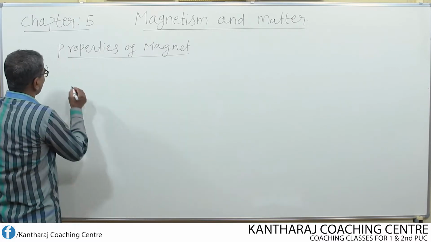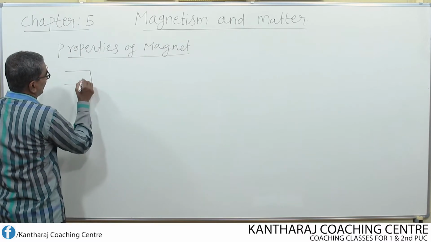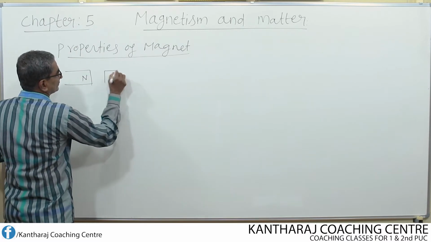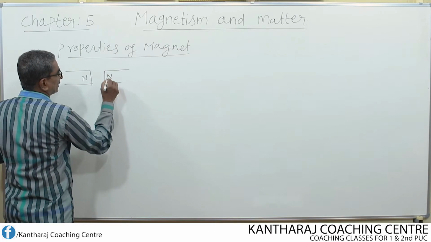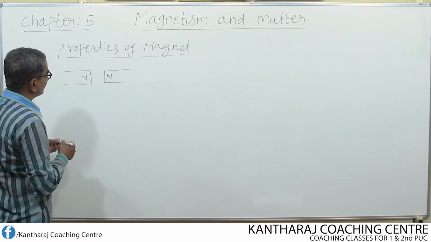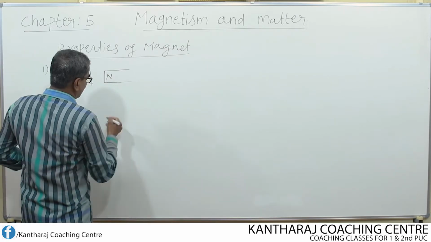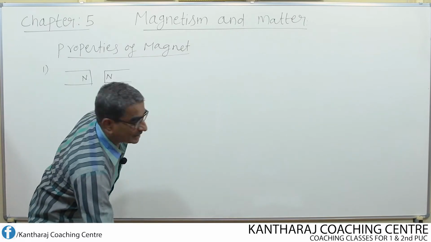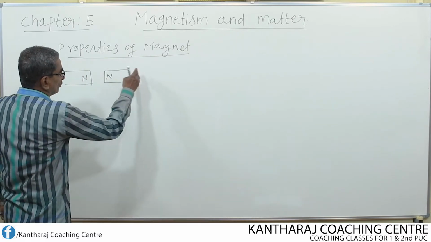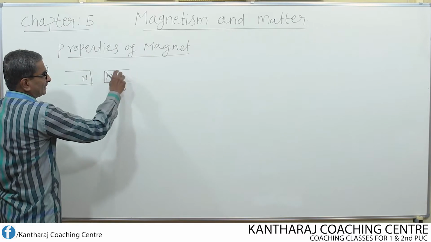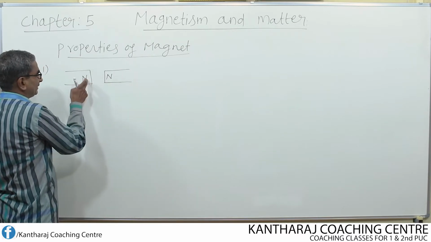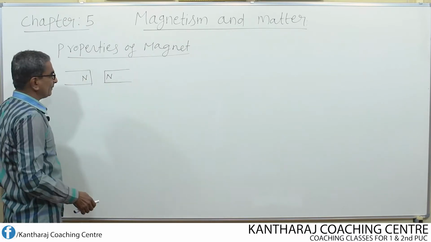That means if I bring two bar magnets with their north poles close to each other, remember, a magnet with a single pole does not exist. This magnet will have a south pole somewhere here. Similarly, this magnet will have a south pole somewhere here.